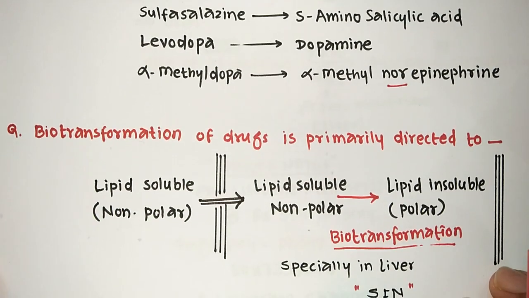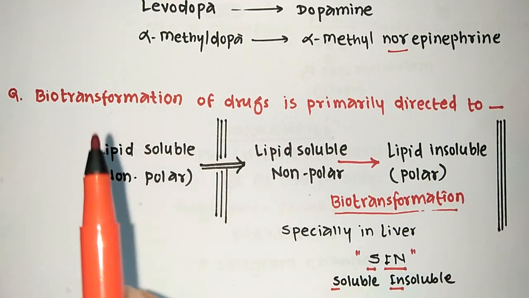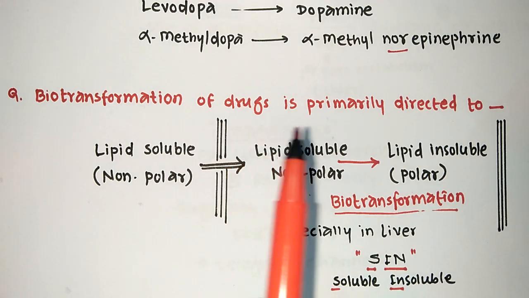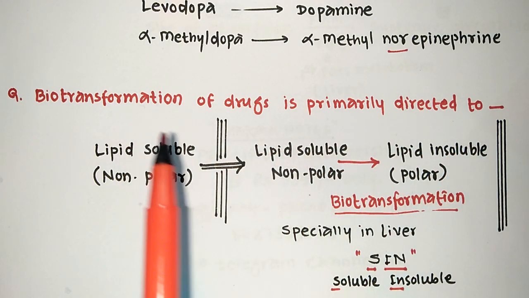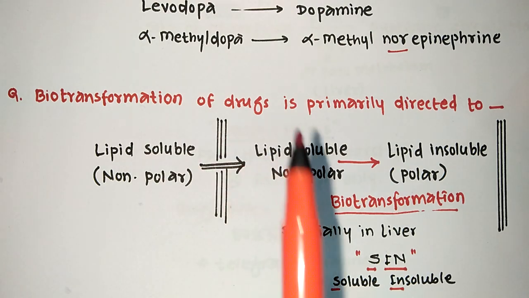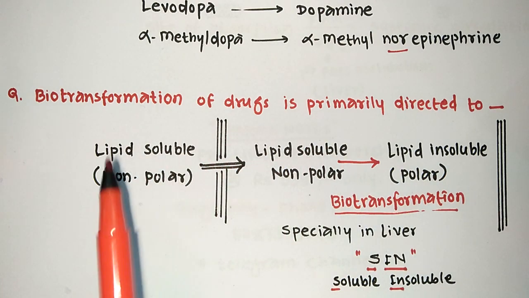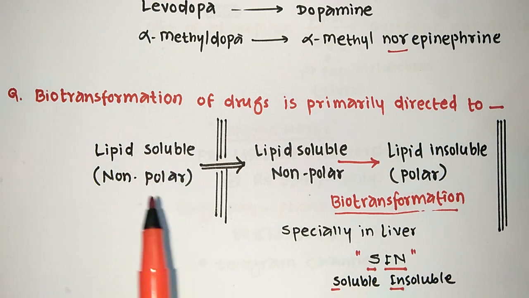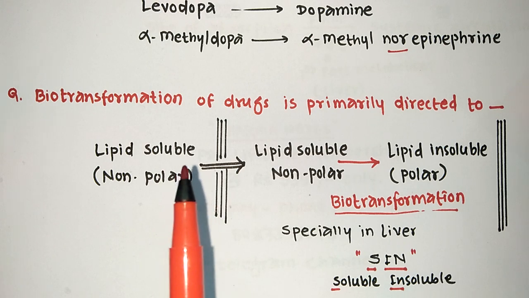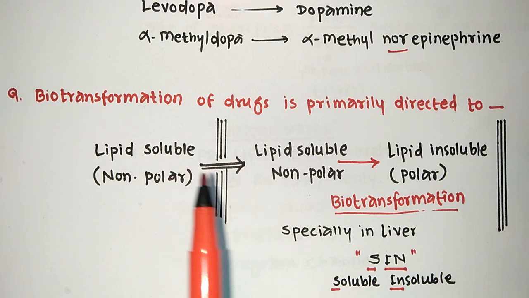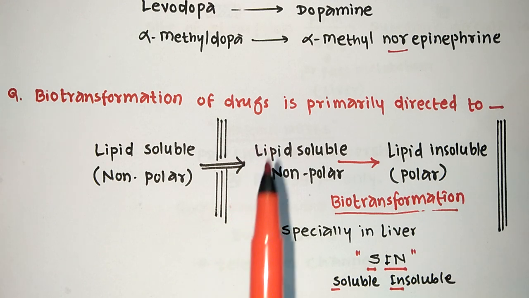Next question: what exactly is it asking here? Biotransformation of drugs is primarily directed to... So what exactly does this biotransformation process do with the drugs? For penetration into the body, drugs must be lipid soluble, also called non-polar drugs, and lipid soluble drugs have the capability to penetrate the biomembranes.